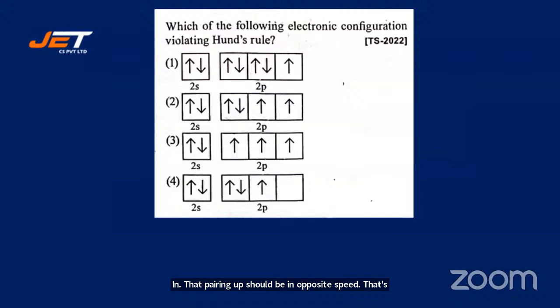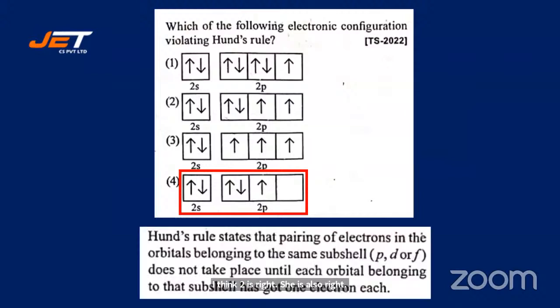Okay, what's your answer? 4. Pandu says answer 2, sir. Pavana says 4, sir. Good, 4. Shleshna says 2. What is wrong in 2? What do you think is wrong in 2? I think 2 is right. 3 is also right. 4 is the right answer. Good. Let's go for the next one.